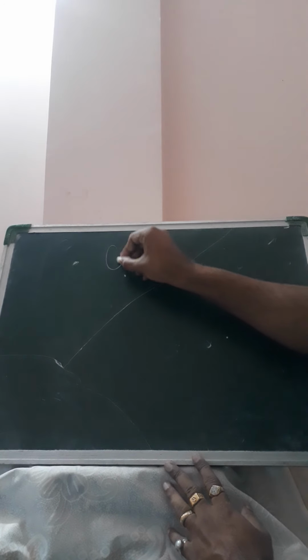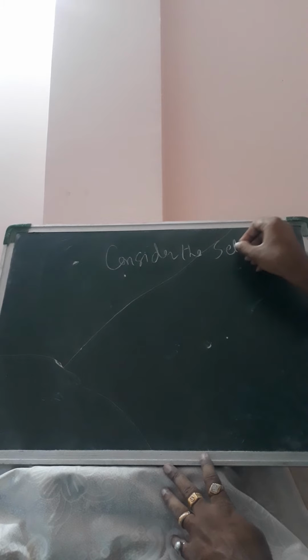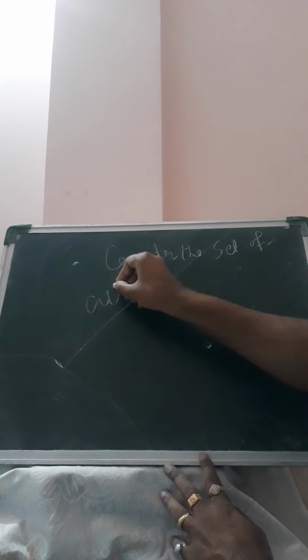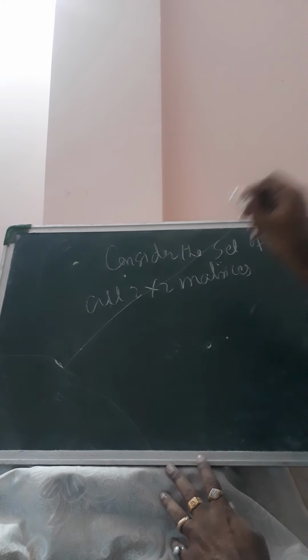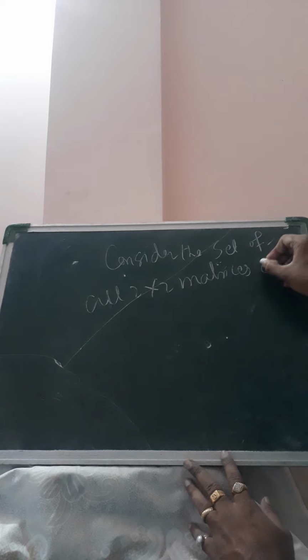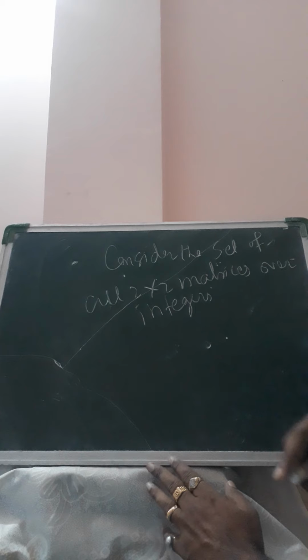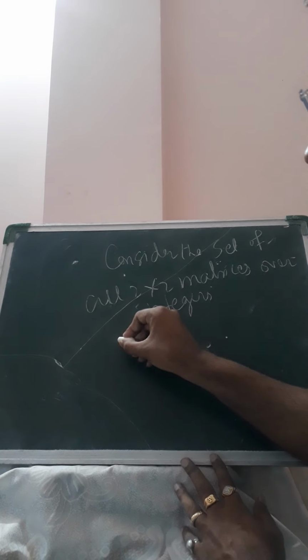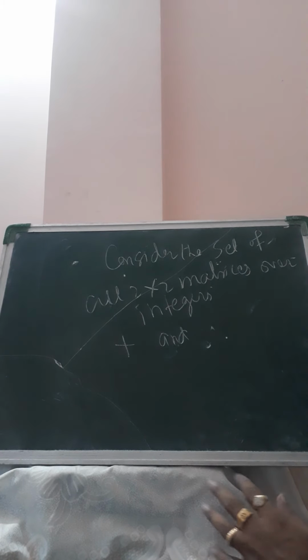Next example, consider the set of all 2 by 2 matrices over integers, and take two operations, addition of matrices and multiplication of matrices.